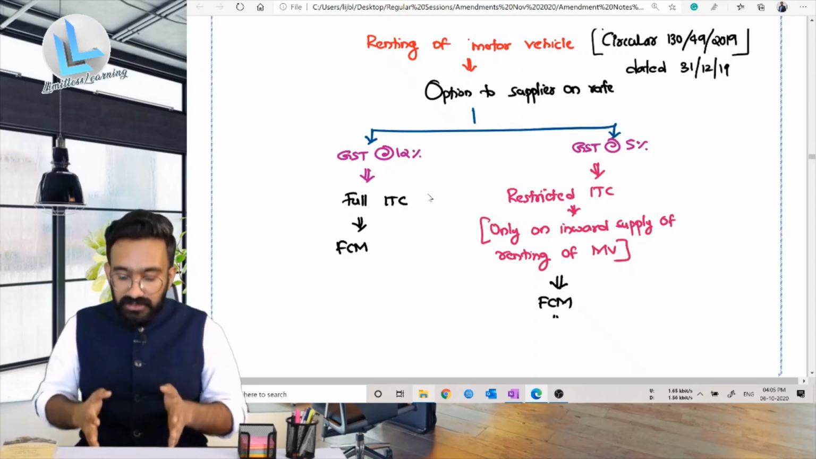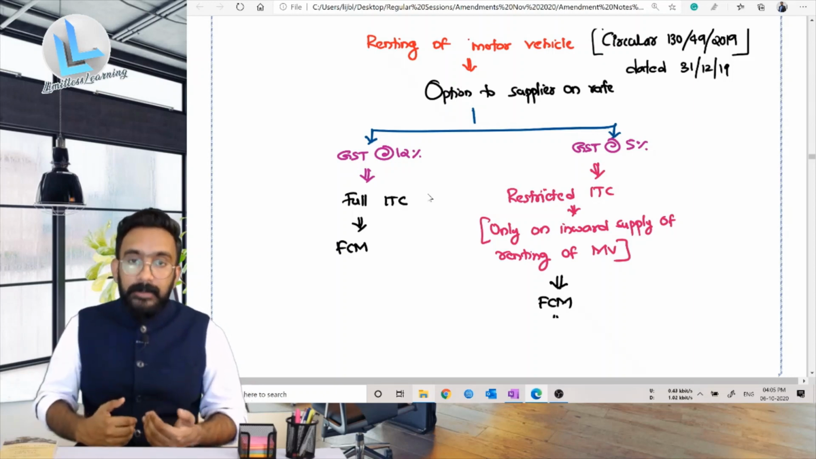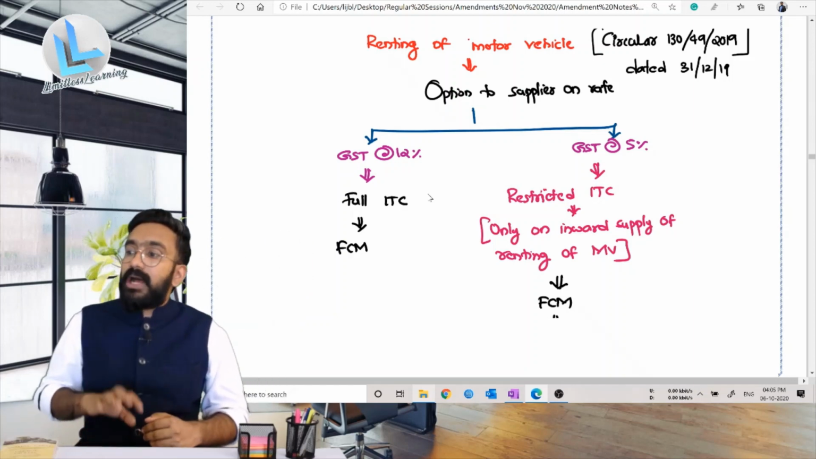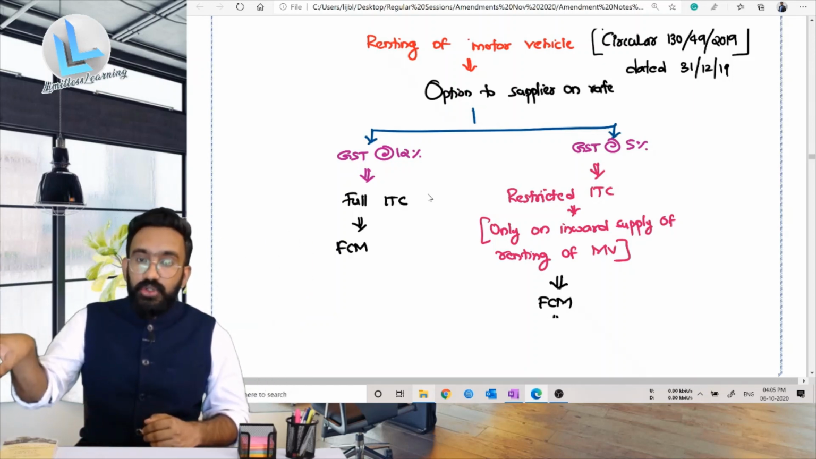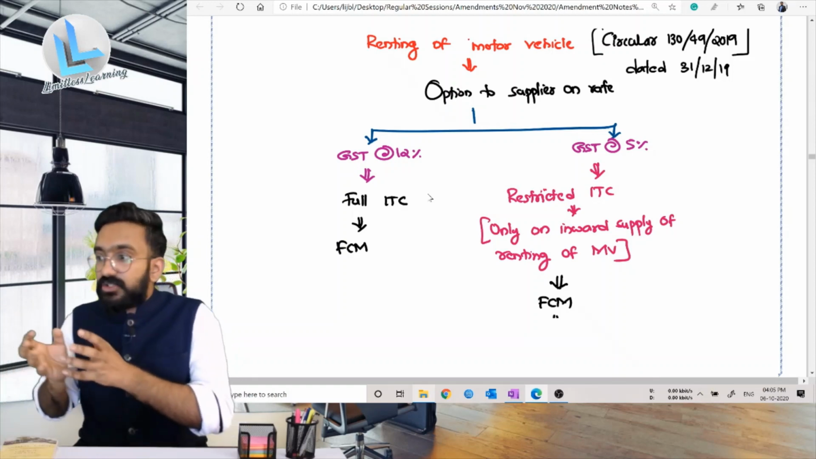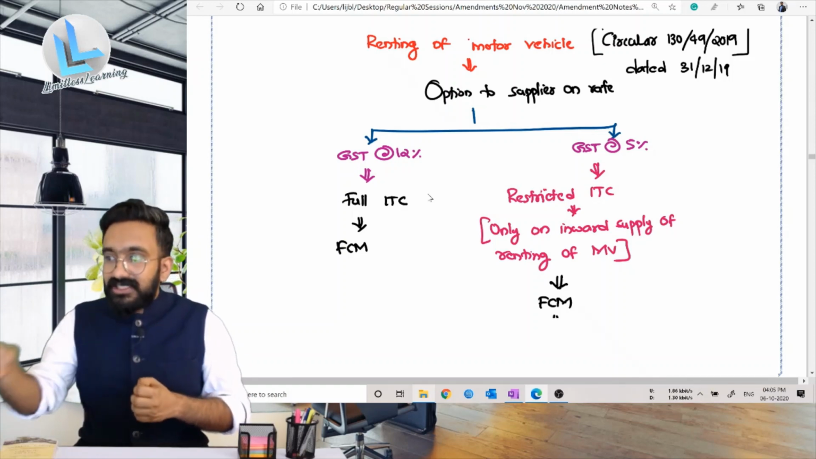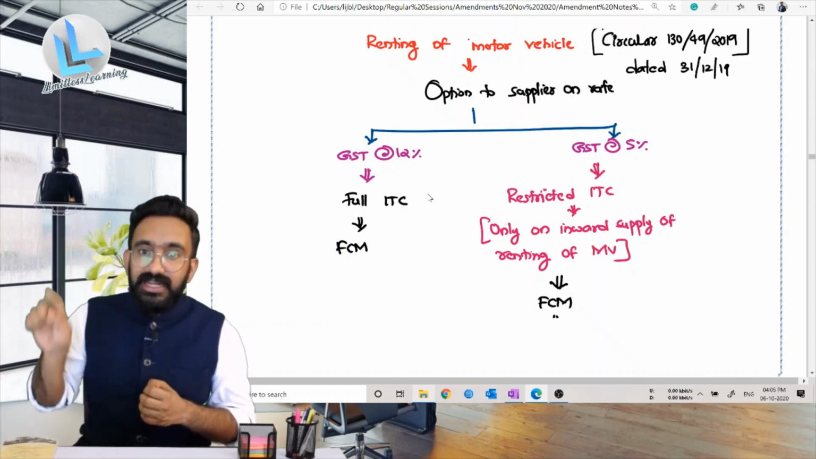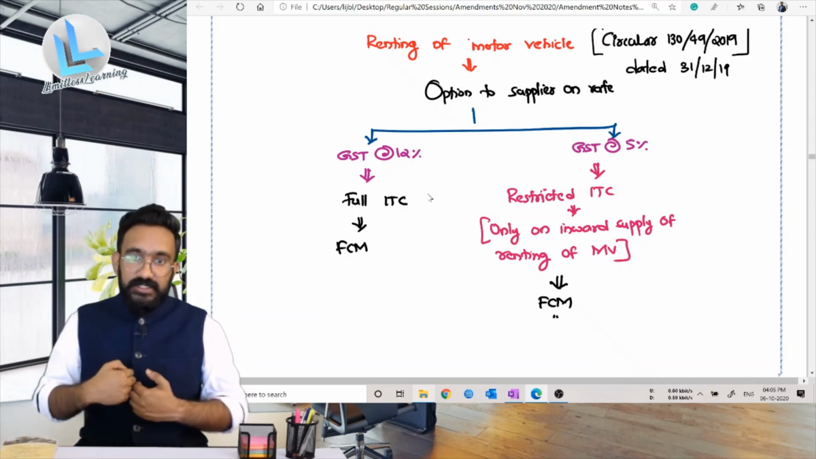So I am having 5 Swift car. Now I want a 6th Swift car to be rented to the Infosys. Now I'm asking another person who's in the business of renting a motor vehicle. I'm asking him, can I take your Swift car for rent? So I'm taking the 6th Swift car for rent, and that particular renting I would have paid GST, that I can take ITC.